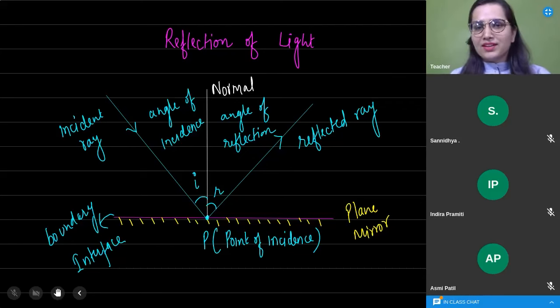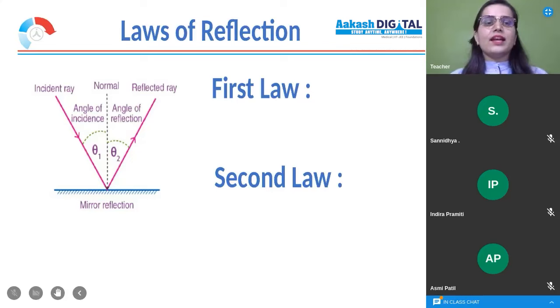Yes, Udina, definitely this is the question. So it will be cleared in the laws. Definitely, dear students, when we talk about the laws of reflection, this particular light is following certain rules or laws. It is not that light is coming and going randomly here and there. It is not going randomly. It is not that light fell on the mirror and is just going here and there. It is following certain rules.